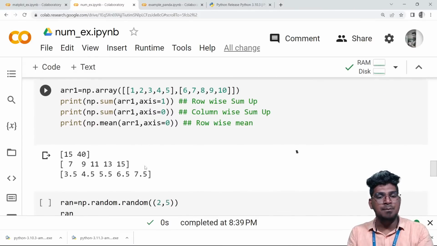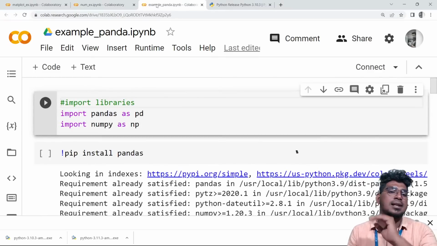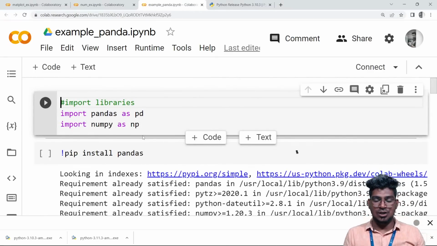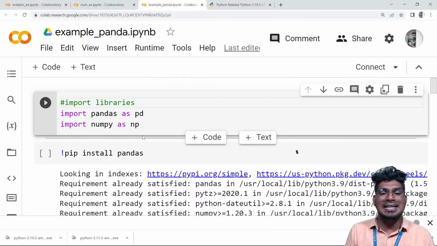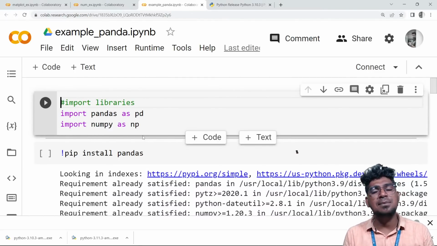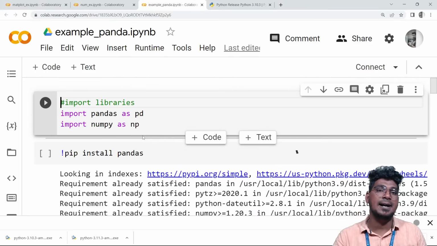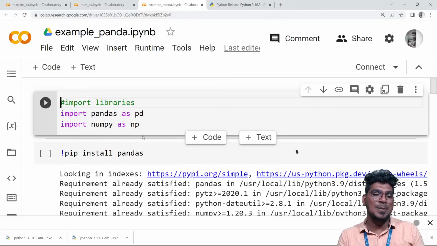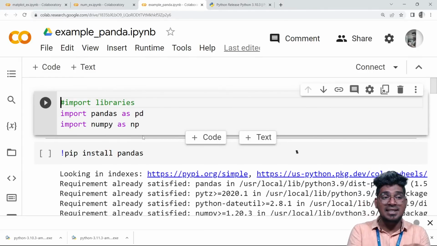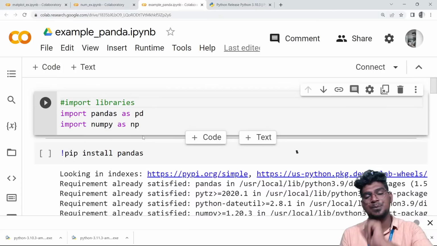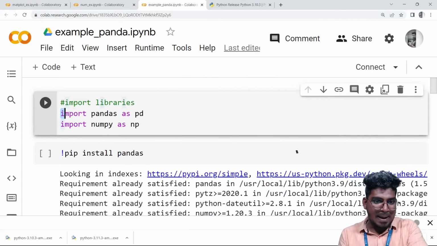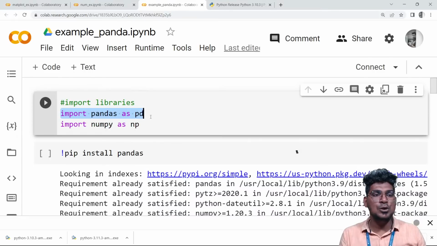So without delay, I'm going to enter the Pandas library. This is the most important library. In the Pandas library, it is majorly helpful for manipulating the data. So the Pandas library is the most important library that I will tell you. So here, import pandas as pd. That is majorly helpful for importing this particular library here.